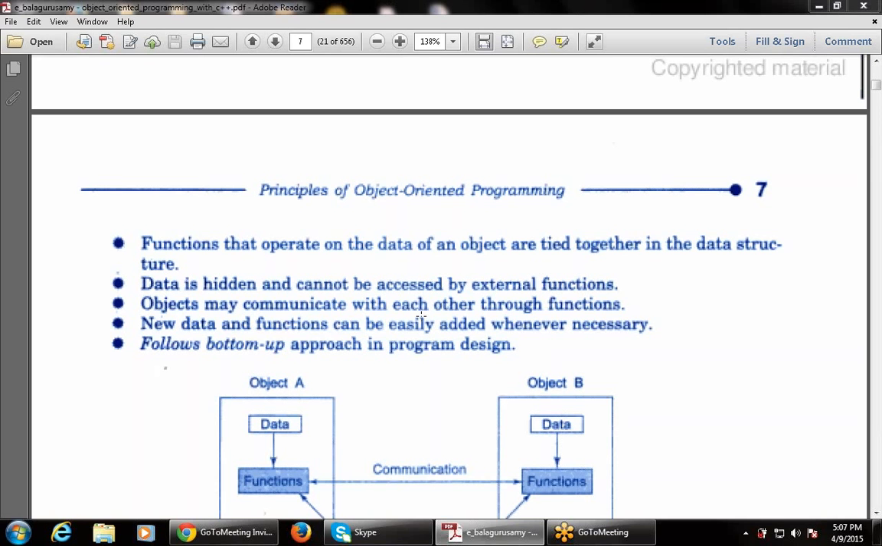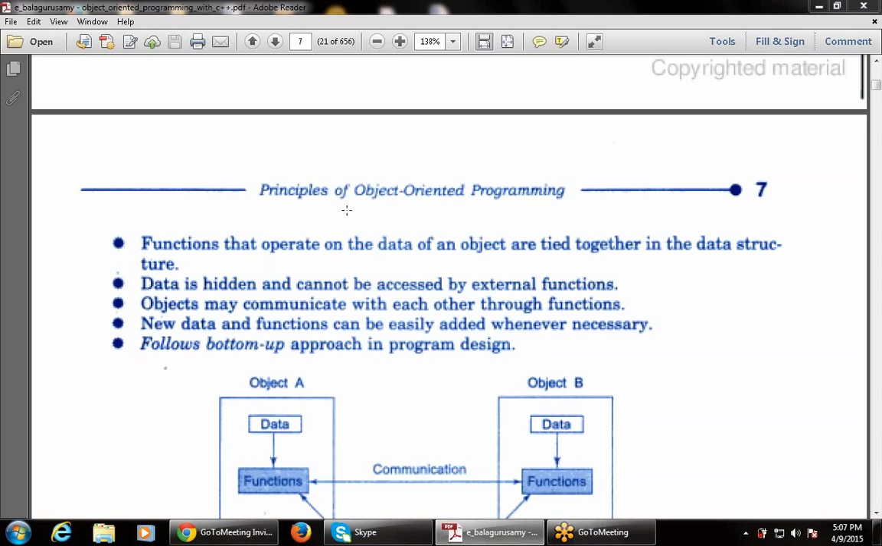That's why the procedure-oriented programming approach is known as the top-down approach, but this one follows the bottom-up. Why? The main reason is that void main is declared at the bottom, at the lower end, so it follows a bottom-up approach in the program design, right?